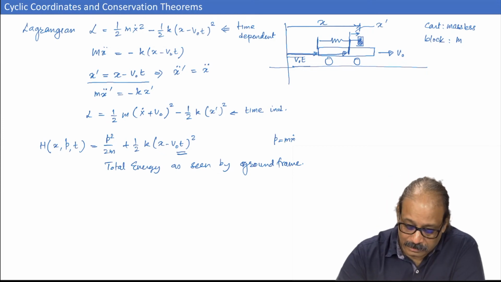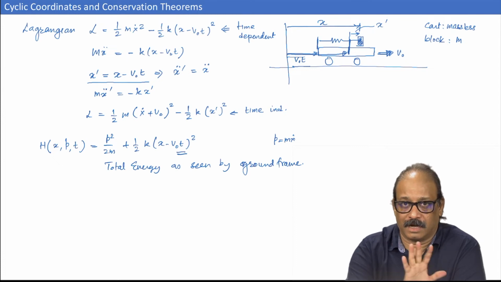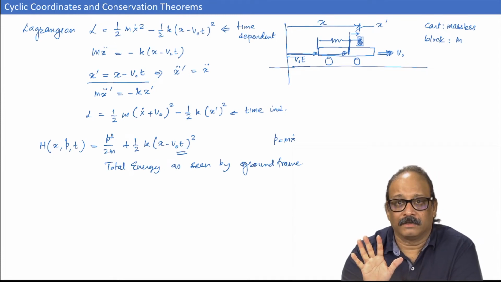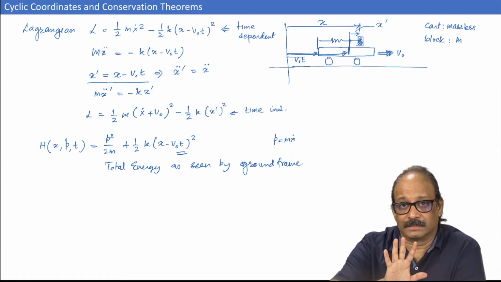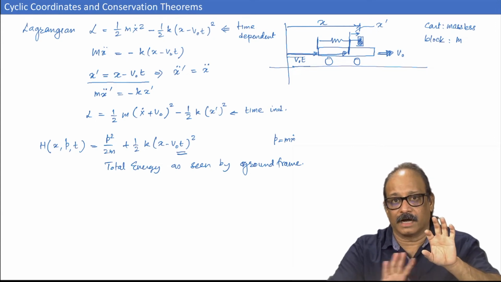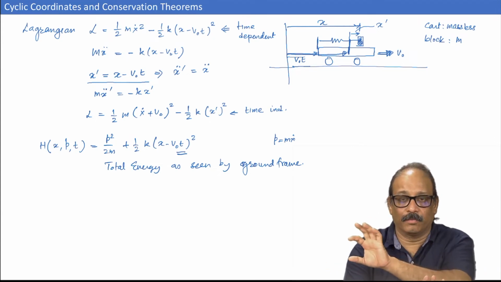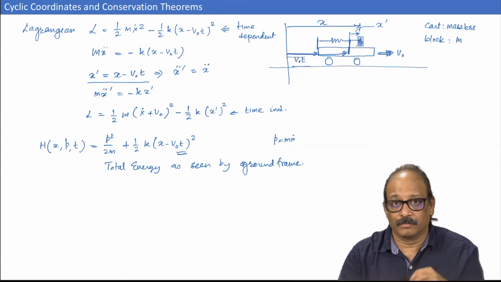Suppose there is no force which maintains the speed of this cart as V naught, then what would happen? When the block moves this way, then in that case there would be no external force. So, when the block moves this way, the cart would move that way and the opposite. Why? Because the center of mass is not moving anymore.